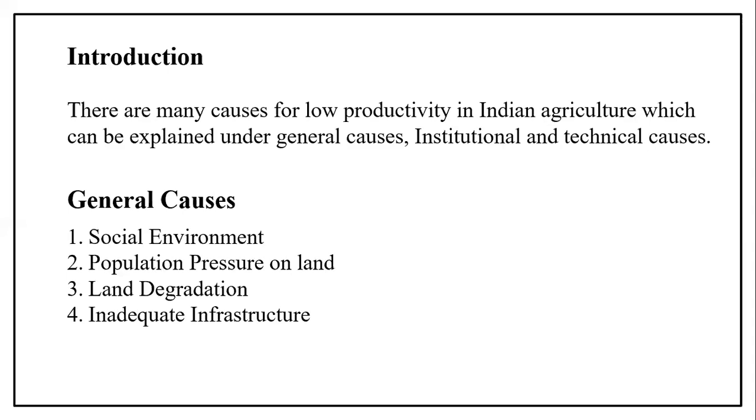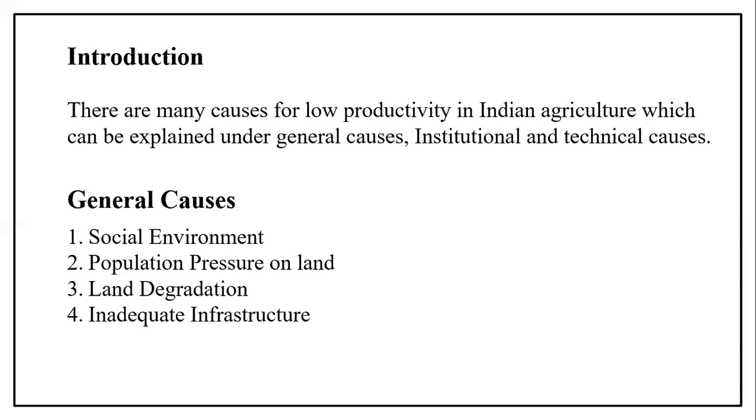Then next we can see inadequate infrastructure. What is infrastructure? Infrastructure is the development of transport, irrigation, power, electricity, and banking. All these are called infrastructure. So if there is inadequate infrastructure, the production is there in the agriculture sector, but they are not bringing that product to the market. If they are not bringing the product to the market, there is no sale. They cannot sell the product outside.